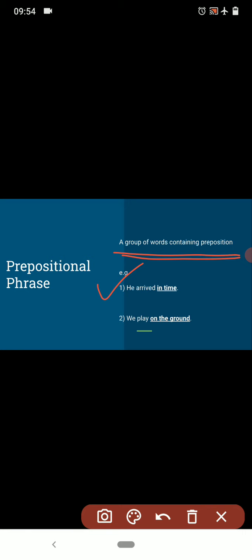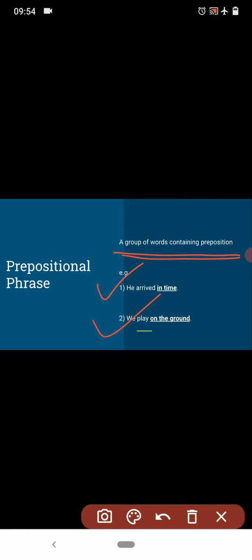For example, he arrived in time. So here the words in time are both bold and underlined. These two words together frame a prepositional phrase. Why is it so? The word in is the preposition in this example, right? And the word time is the noun. The relation of time is shown with the other part of the sentence. So when a preposition and noun are seen together, that is the combination of a prepositional phrase.